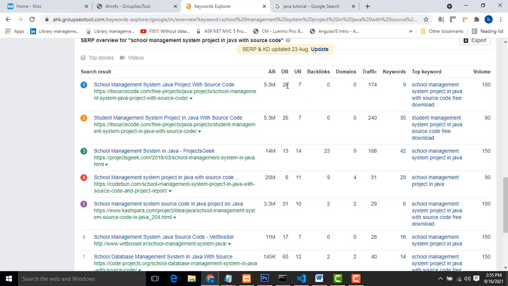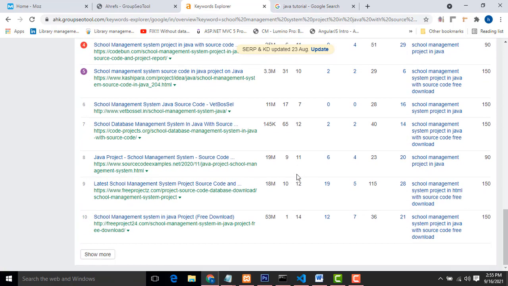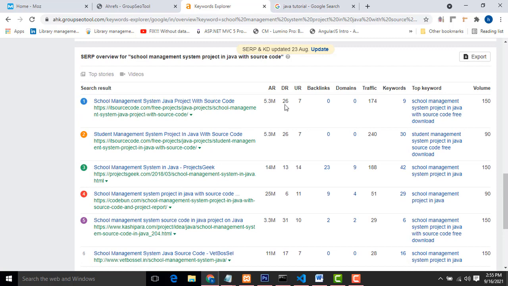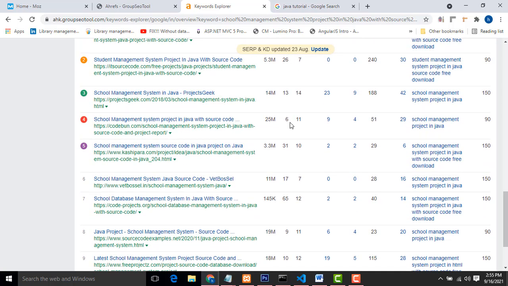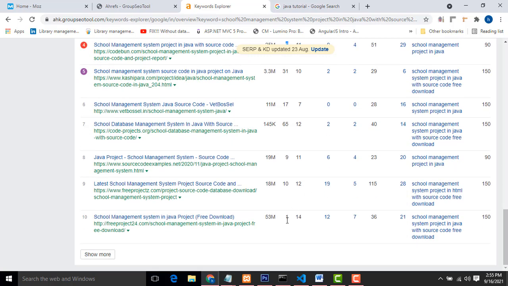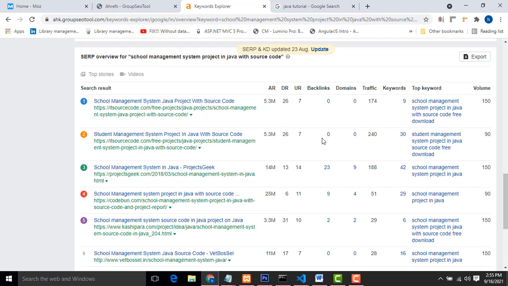So here you have the first 10 pages. For those 10 pages, you have to see the DR rate and which websites are low. Here only 6 are low, these websites are low, 6, and this one is low, 1. So you will be able to get this keyword.